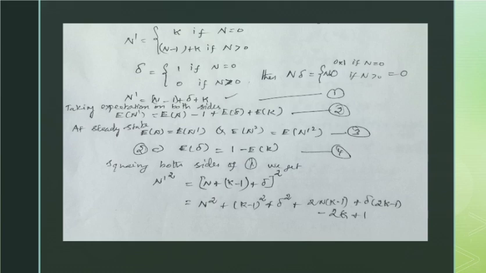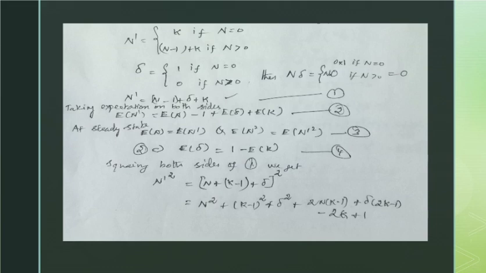Delta is 1 if n equals 0, and 0 if n is greater than 0. Then for n delta: if n equals 0, delta is 1 but n is 0, so n delta is 0. For n greater than 0, delta is 0, therefore n delta is always 0. So we can get n dash as n minus 1 plus delta plus k. This is the first equation.